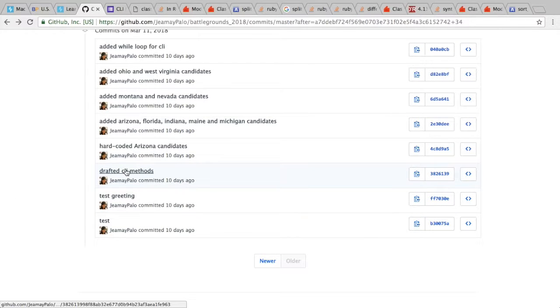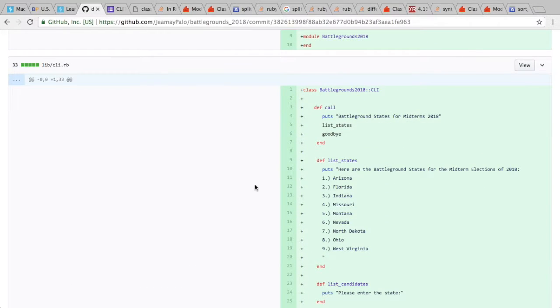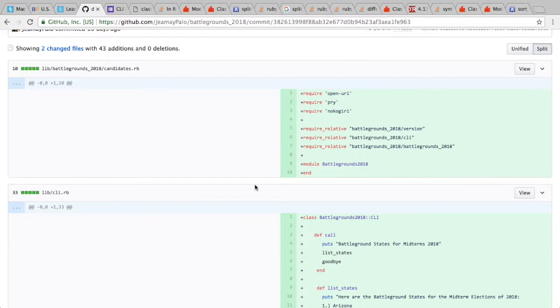Okay, so anyway, like I said, I started drafting the CLI first. I pretty much followed the process that Avi laid out in his video, which was really helpful because when I first started out this project, I had no idea where to start. It seemed overwhelming. You have scraping, and then you have objects that you need to make collaborate, etc. I had trouble making binding.pry work.